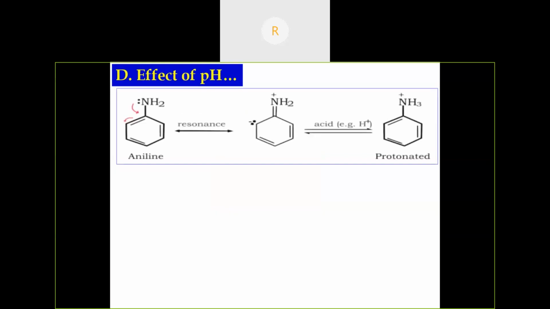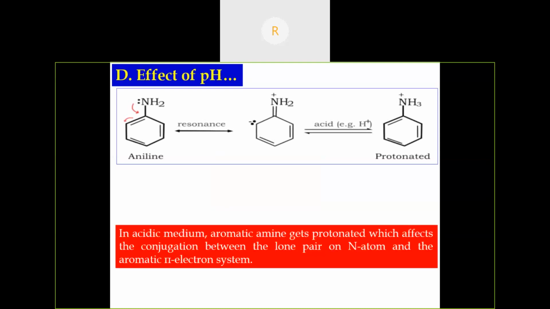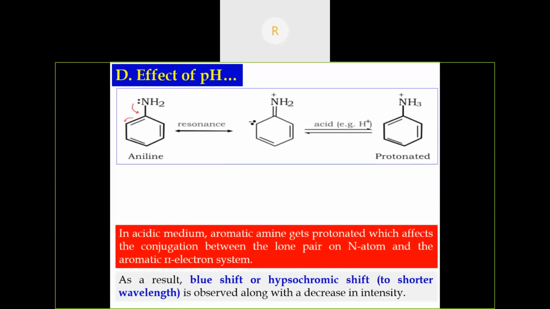Another example is aniline. Here aniline is a Lewis base because it is an electron pair donor. When it is protonated with acid, it forms anilinium ion. So what happens in acidic medium? Aromatic amines get protonated, which affects the conjugation. Here there is no conjugation over the ring in anilinium ion because it has been inhibited by the presence of NH3 plus. So as a result, what happens? There is a blue shift.